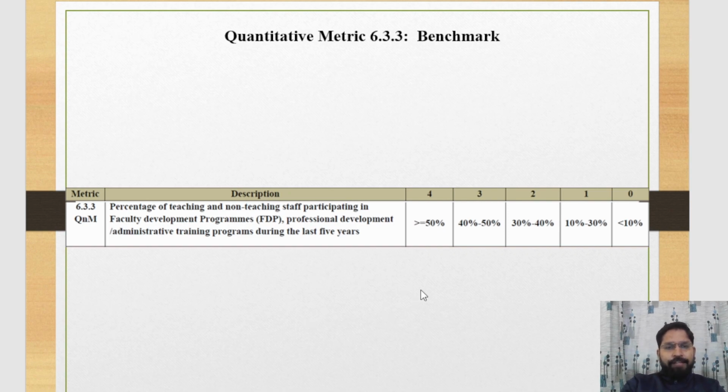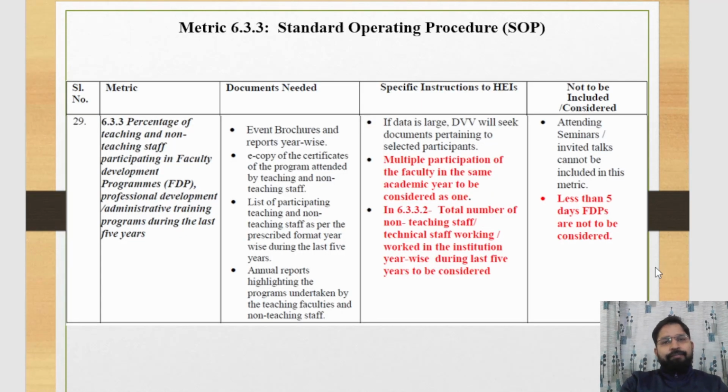Now we discuss the SOP of 6.3.3. Supporting documents needed: here we can provide the event voucher and the report year-wise, and e-copy of the certificate that we claim for teaching and non-teaching staff. You should provide the certificate of all the teaching and non-teaching staff. List of participating teaching and non-teaching staff as per the prescribed format.